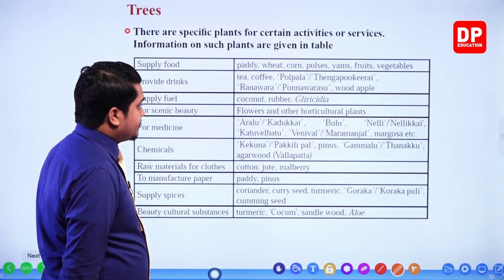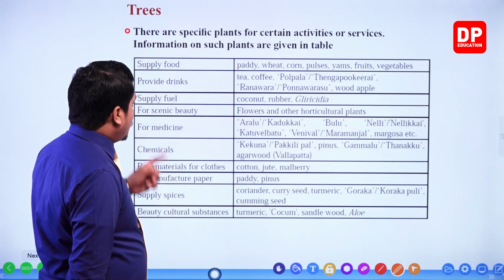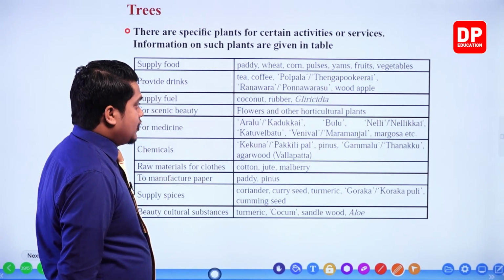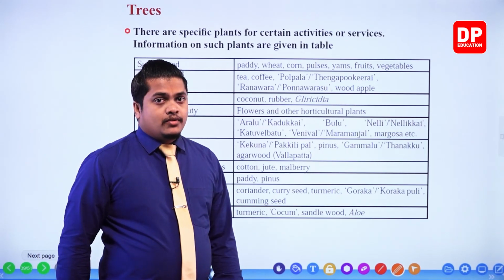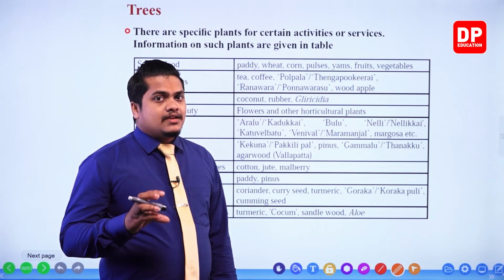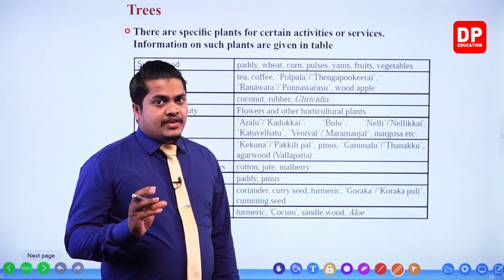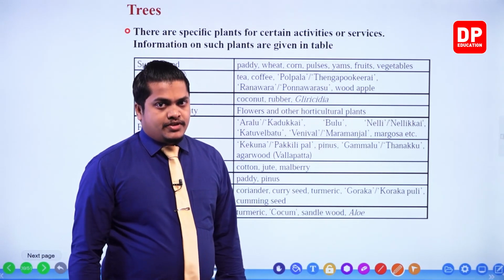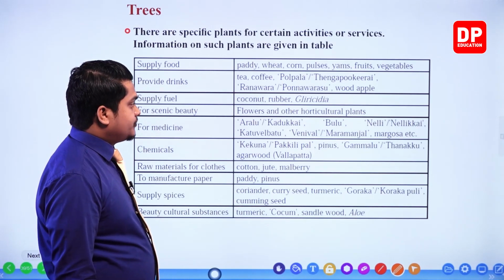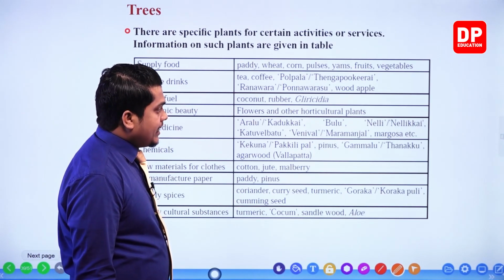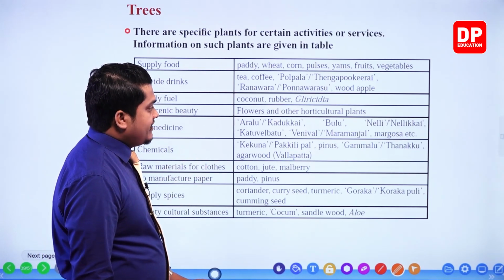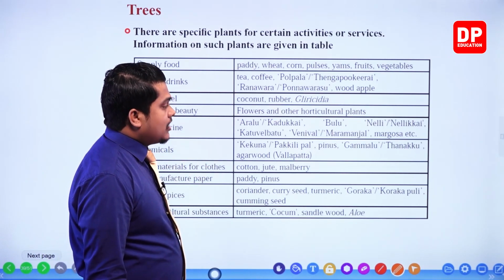Next one, for scenic beauty, flowers and other horticulture plants. So you know that plants and other horticulture plants, and also flowers and sometimes fruits also we use to get scenic beauty.